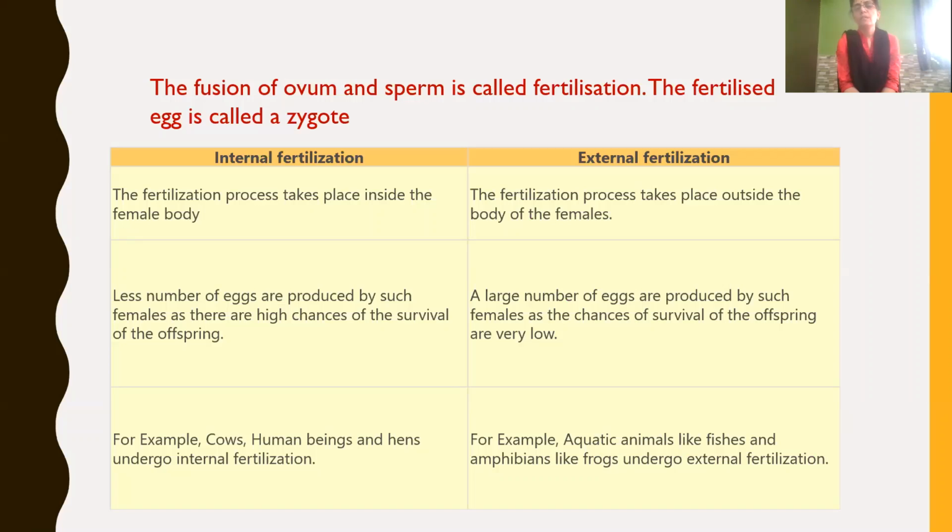Whereas in external fertilization, a large number of eggs are produced by females because the chances of survival of the offspring are very, very low. Examples for internal fertilization: cows, human beings, dogs, hens, etc. External fertilization: aquatic animals like fishes, amphibians like frogs, etc.